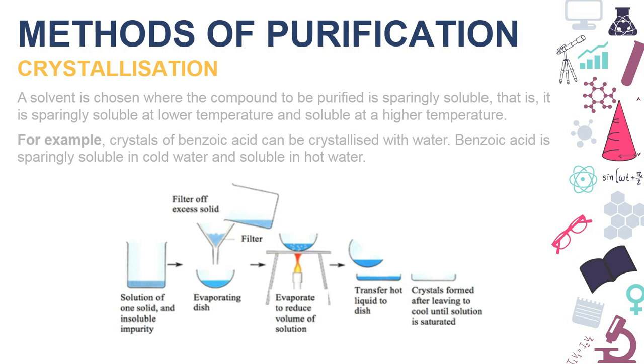Like in the diagram given, we have a solution of one solid with insoluble impurities. This solution is filtered just to remove the excess solid, and the remaining residue is then heated in the china dish, which when heated gives rise to a saturated solution, which is then cooled by placing it over a tray, and we obtain crystals of a solution. So this is the method of crystallization.